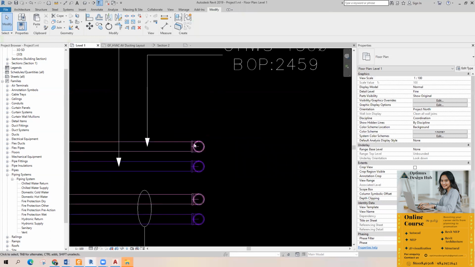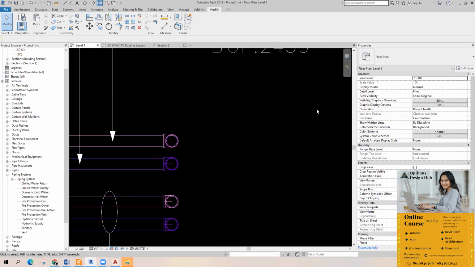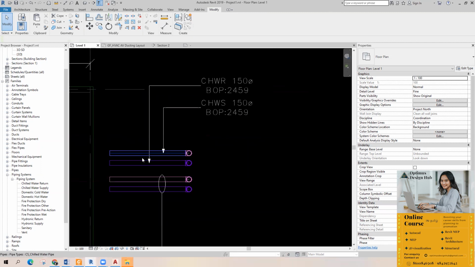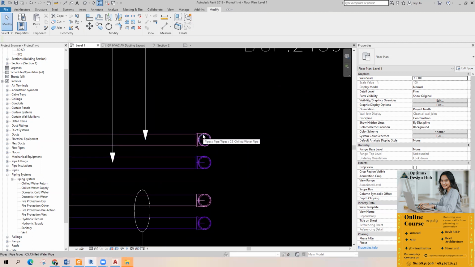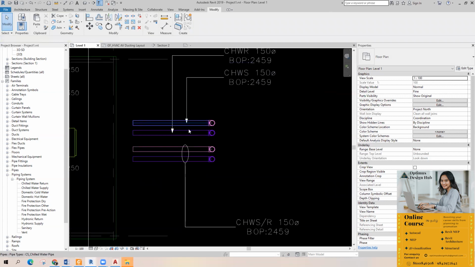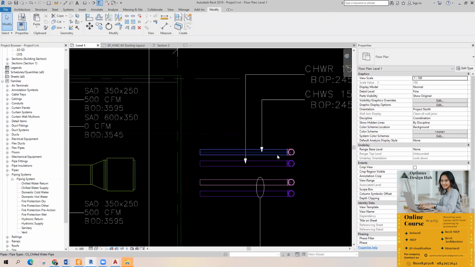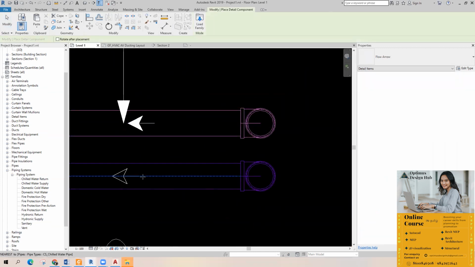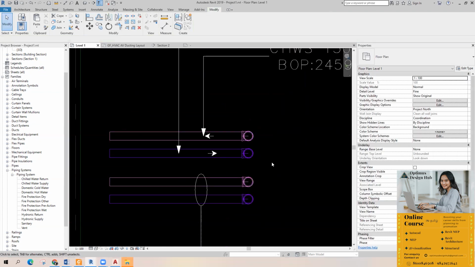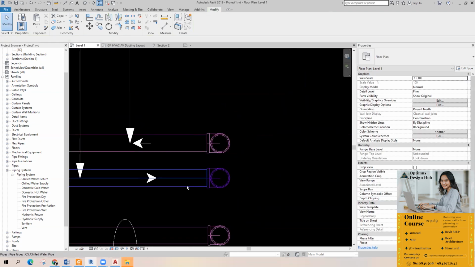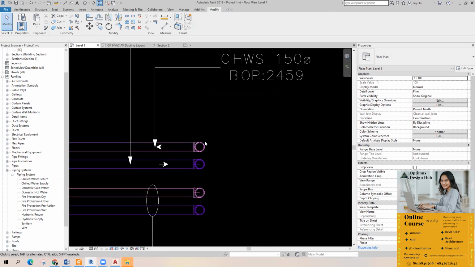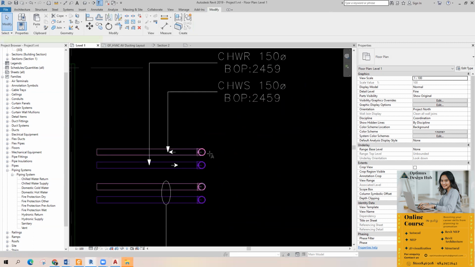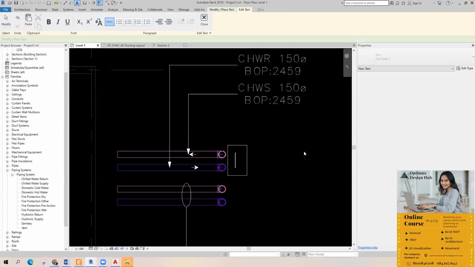And then we want to create some annotations for these risers. So consider the chiller is on our rooftop. We have some air cooled chillers, and the air cooled chiller is on the rooftop. This is the basement floor. This will be chill water supply, and this will be chill water return. You want to tag this riser. How will you tag it? This is text. I'm going to text it.